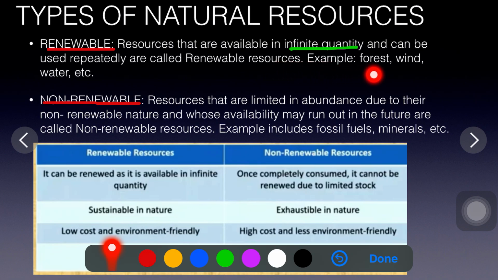Examples of renewable resources are forest, wind, water, etc. Now, non-renewable resources are limited in abundance, meaning they are present in a limited quantity which can end. Due to their non-renewable nature, their availability may run out in the future. Examples include fossil fuels, minerals, etc.